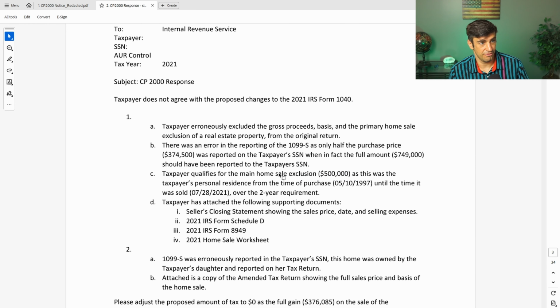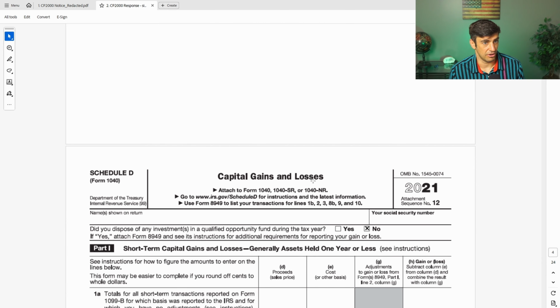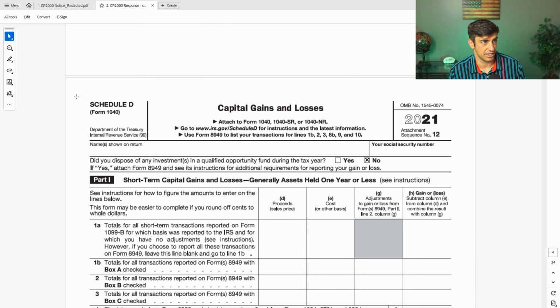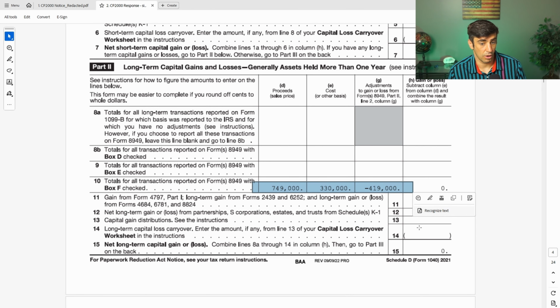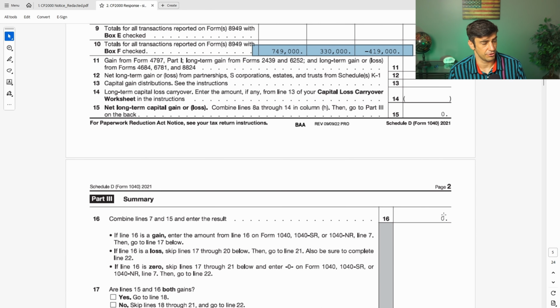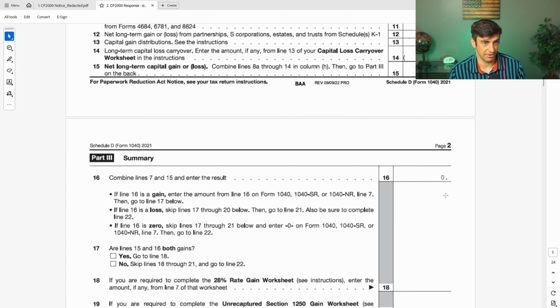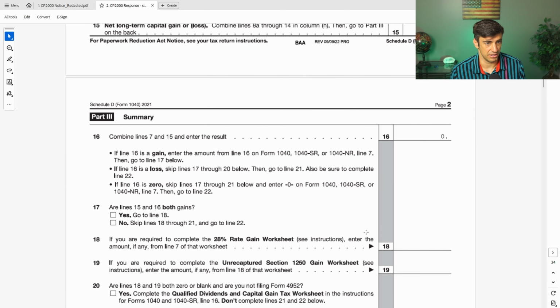We send this statement here, along with all our supporting documents. The Schedule D reports the home sale and the adjustment because we qualify for the primary homeowner's exclusion up to $500,000 when you file jointly, which is what they did here.